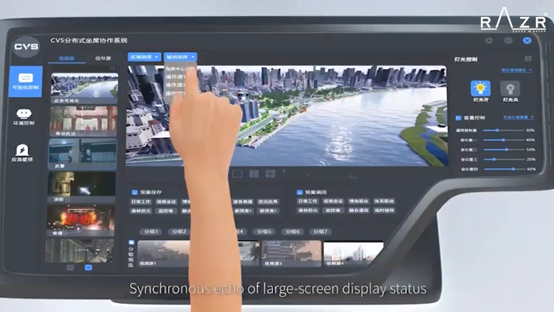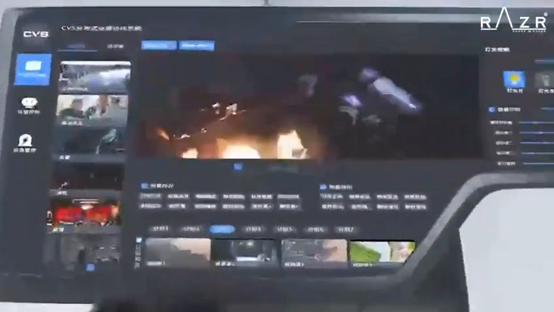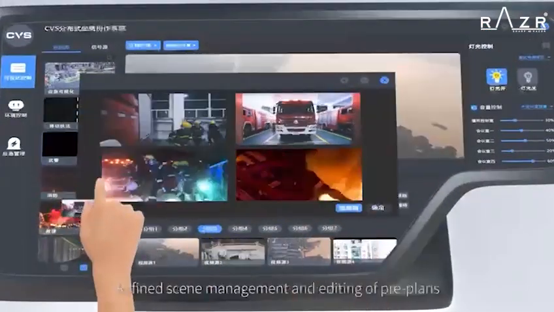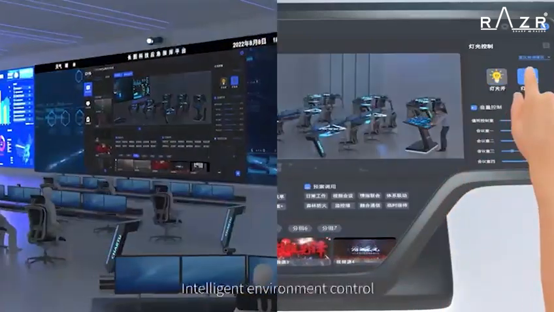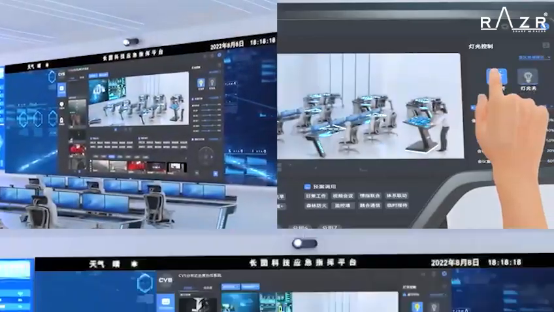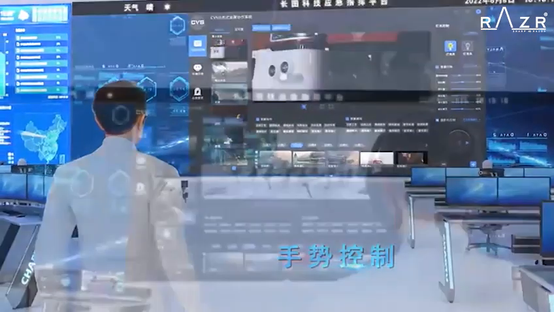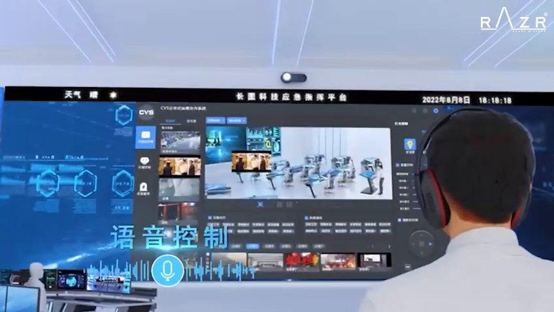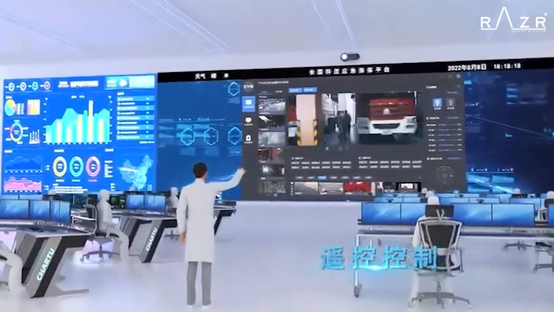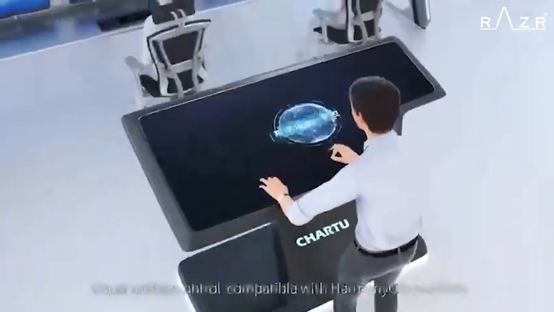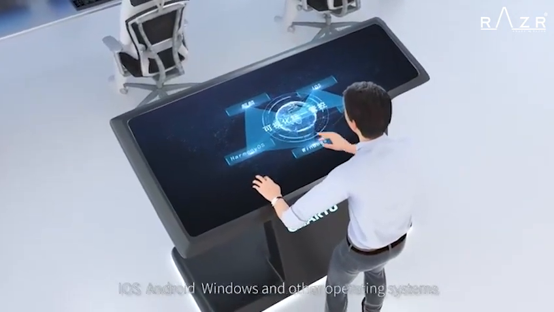Synchronous echo of large screen display status. Drag and drop to switch. What you see is what you get. Refined scene management and editing of pre-plans. Intelligent environment control. Flexible combination of multiple control modes. Visual Unified Control, compatible with Harmony OS and Kirin, iOS, Android, Windows, and other operating systems.